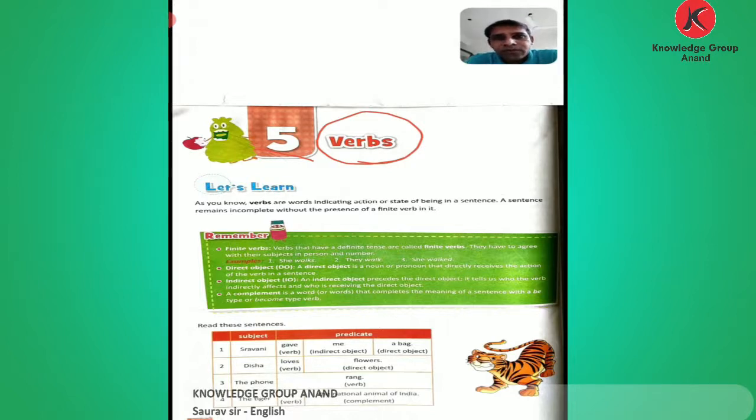Now, what are verbs? As you know, verbs are words indicating action or state of being in a sentence. That is the role of the verb. A sentence remains incomplete without the presence of a finite verb.